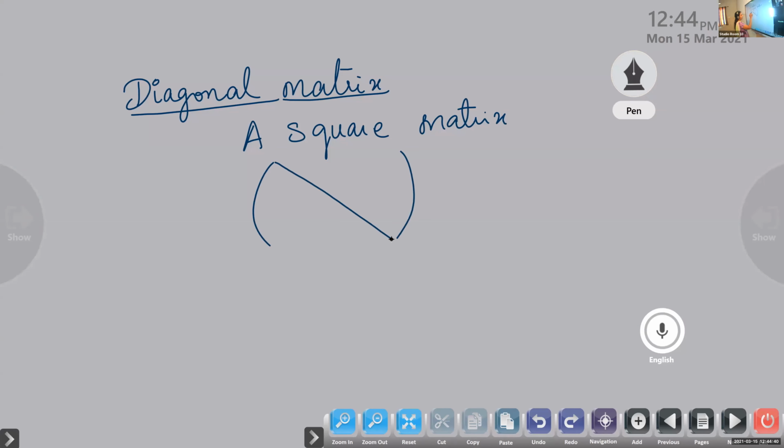Other than the diagonal. If I take the diagonal elements, suppose 1, 2, 3, and the other elements are zero, we call this a diagonal matrix. A matrix in which all the elements other than the diagonal are zero is called a diagonal matrix.